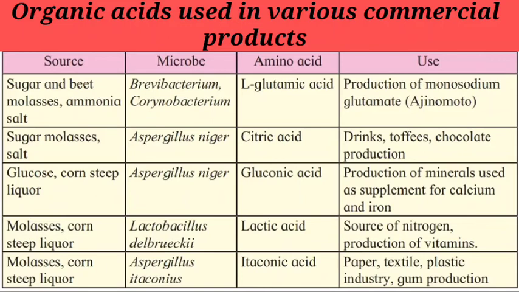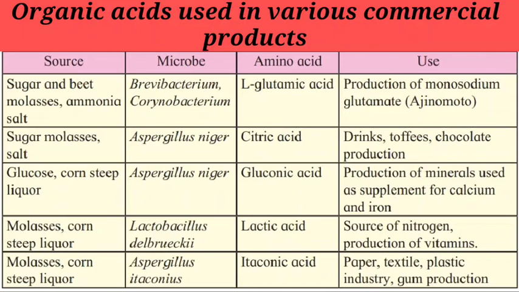These are the sources and the microbes used are Brevibacterium and Corynebacterium. They convert it into L-glutamic acid, which is used for the production of monosodium glutamate, also called Ajinomoto.